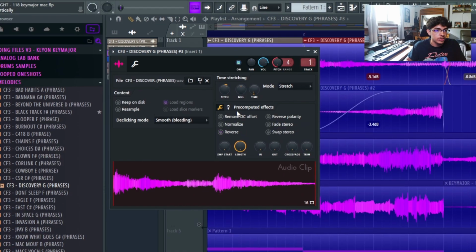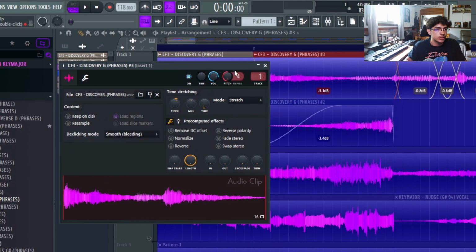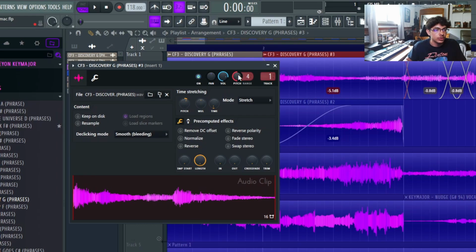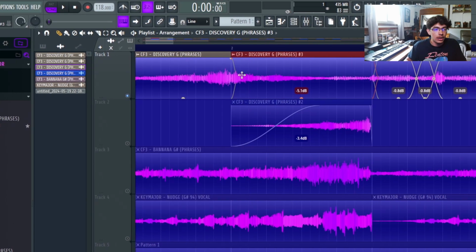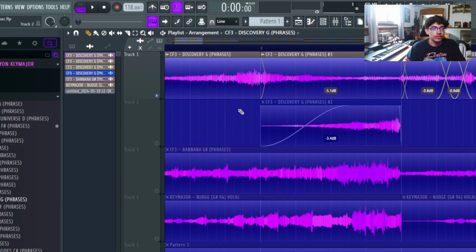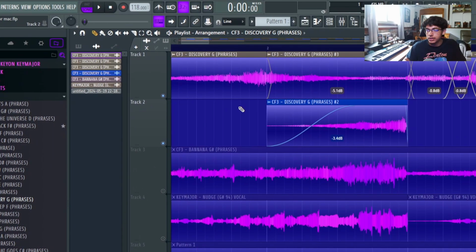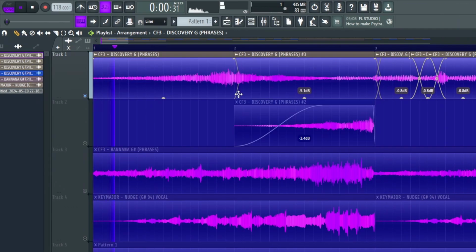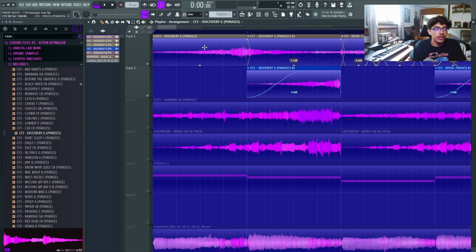Took off the reverse, and then I pitched this one up 200 cents, and then I pitched it down 400 cents with the pitch knob over here. I don't know why I used both, but I ended up just changing the pitch just so it could fit a different tone that I wanted, because I didn't like how the original phrase sounded in the second half. After that, I took this same phrase and I copied it down here.